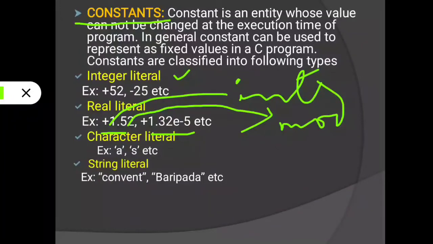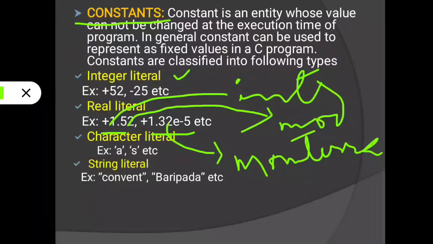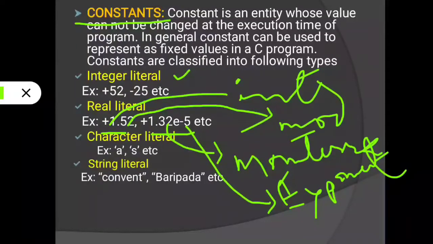The part before e is called the mantissa, and the part after e is called the exponent. The mantissa part will be a decimal number, but the exponent part is a whole number. Understood? That is called a real constant.